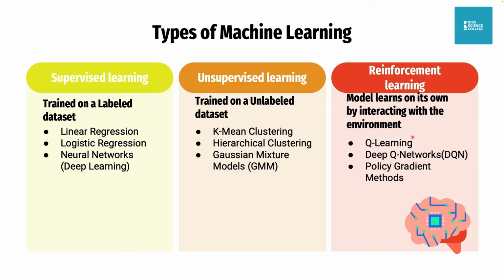Then when the baby points to something and that thing is wrong, you correct the baby. But you are not giving the baby any data. The baby is exploring the environment by him or herself. That's how we sometimes learn, because there are some things that you know yourself that your parents don't know, right? It's because you learned them from your environment. So that's an example of reinforcement learning.